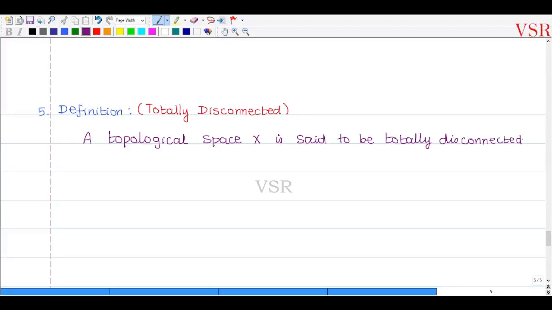If the only connected subspaces of capital X are singleton sets, okay, so that is the thing. If the only connected subspaces of capital X are singleton sets, then it is totally disconnected.